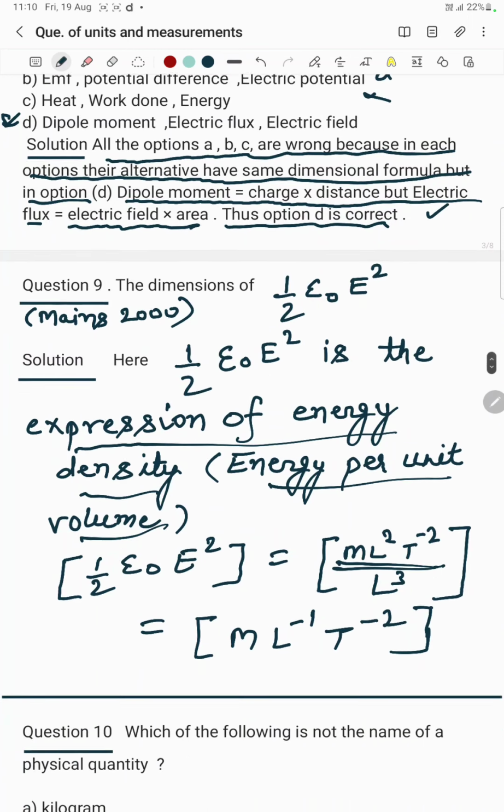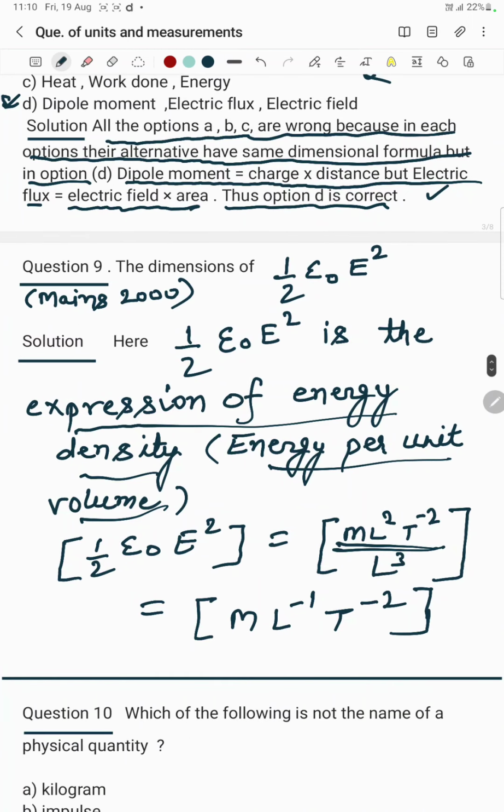So the dimensional formula is M L minus 1 T minus 2. So the dimensional formula for 1 by 2 epsilon naught E square is M L minus 1 T minus 2, where the dimension of M is 1, dimension of L is minus 1, dimension of T is minus 2. I hope question number 9 is clear to you.